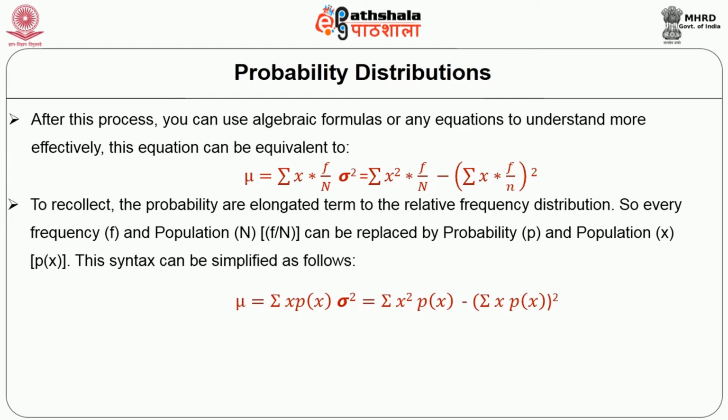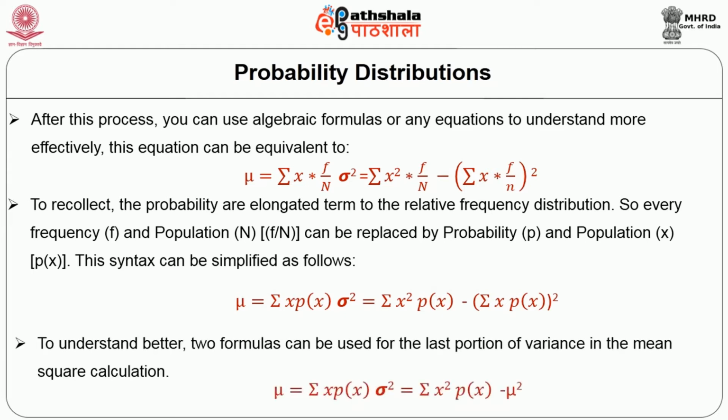The mean is equal to the sum of x into p. Here x is the population, p is the probability, the sum of population times the probability function of x. This is the simplified formula to calculate the mean when we are discussing the probability distribution. And look at next how we are going to calculate the standard deviation: the sum of x square into the probability function of x minus the square of the sum of x into p. So this is a simplified format to calculate the mean and standard deviation under the probability distribution.